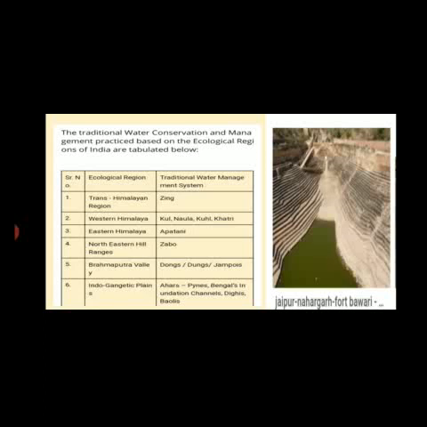In the Brahmaputra Valley, it is known as Dongs. And the picture shown here is from Jaipur, Rajasthan. It is known as Bawri. Bawri means well. As Rajasthan receives less rainfall, during the rainy season the water is collected in these Bawris or wells, and then it can be utilized in the dry season.